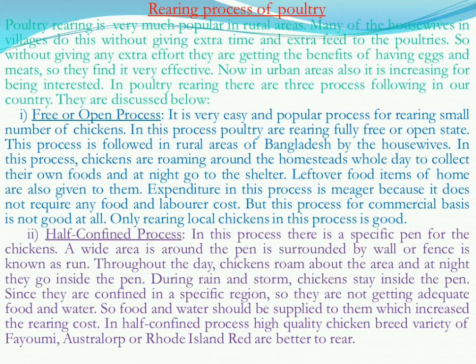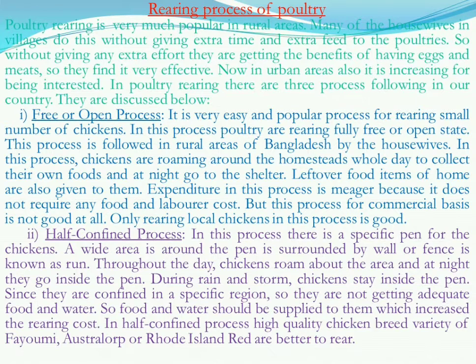The second process is the half confined process. That means it is half open and half confined. In this process there is a specific pen for the chickens. A wide area around the pen surrounded by a wall or fence is known as the run. That means the pen is confined and the open space surrounded by the fence and wall is open. So that is why it is called half confined. The pen is confined and the run is open. Throughout the day, chickens roam about the area, and at night they go inside the pen.